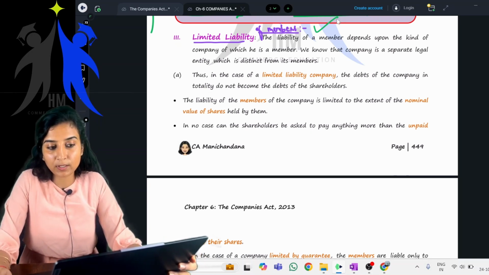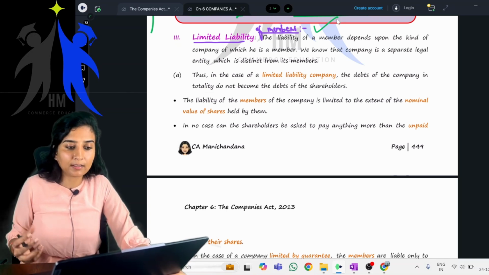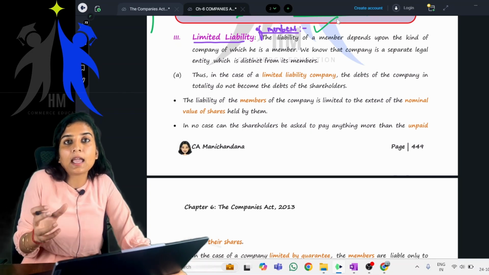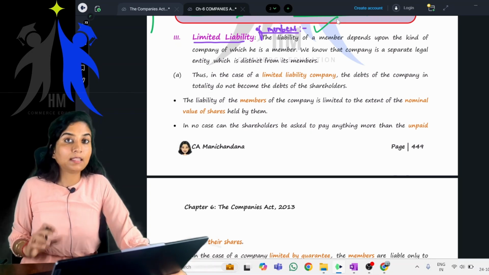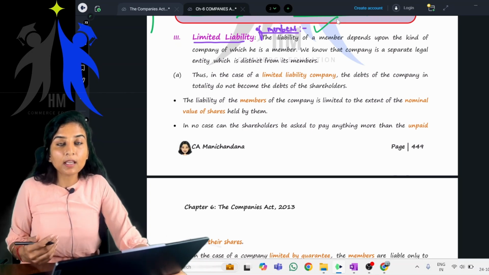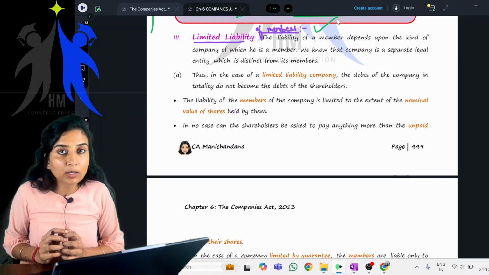What is the meaning of this particular feature? When a company is formed and there are shareholders, members, or owners of the company, their liability is limited. Their liability is limited. Meaning what? Meaning the personal assets of the members or the owners of the company will not be attached.